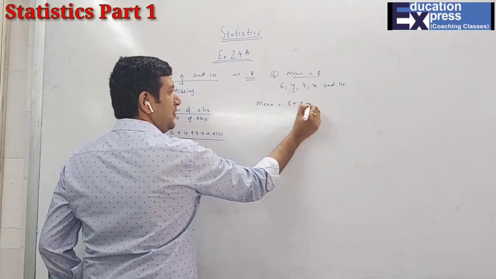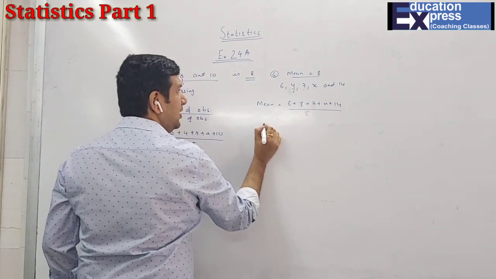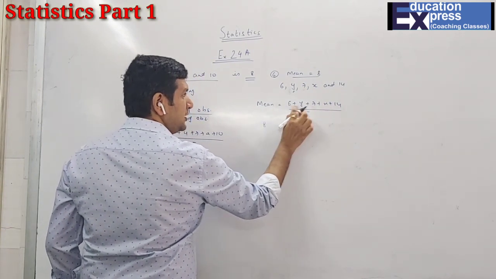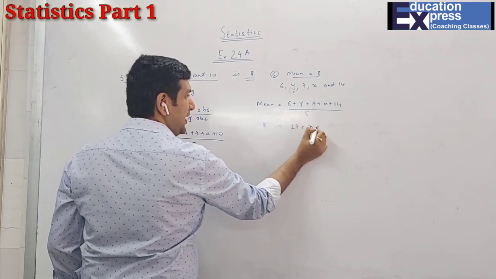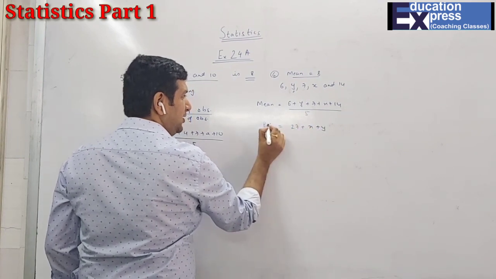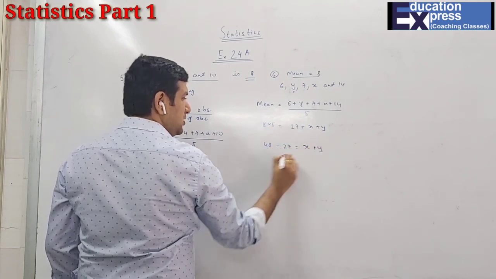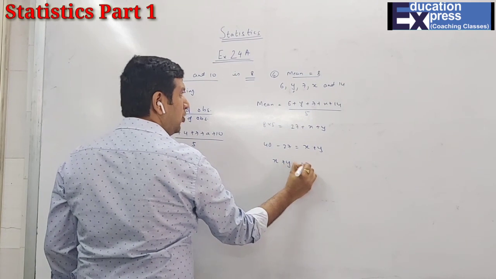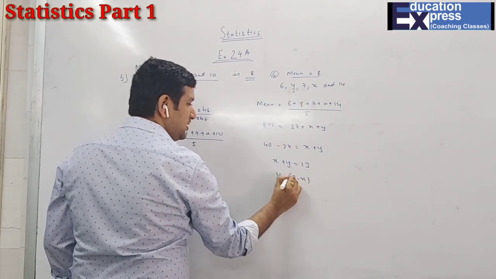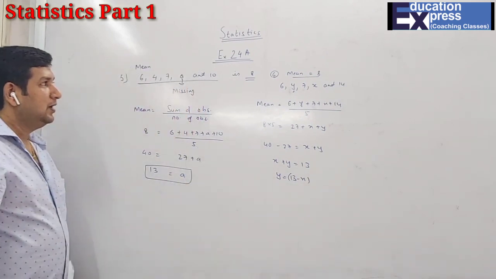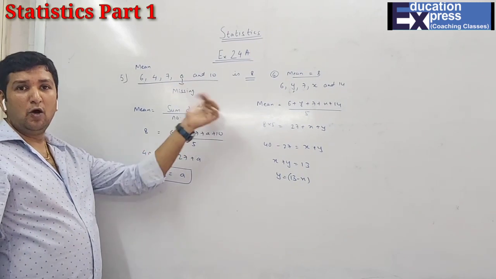6 plus y plus 7 plus x plus 4 upon 5. Mean is 8. 6 plus 7, 13. 13 plus 4 is 17, 27 plus x plus y and 8 into 5, 40. So 40 minus 27 is x plus y. So you have the value for x plus y, but you want to find y. That means you take y as subject and the answer will be 13 minus x. Exactly the same way. In both the cases we have found the missing observation.